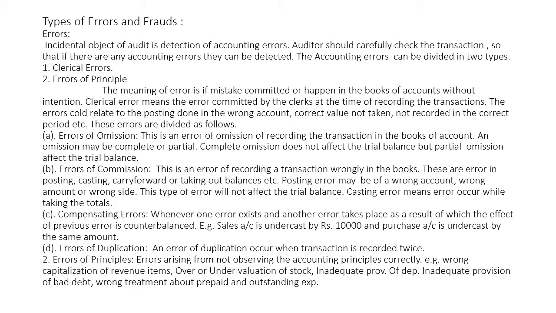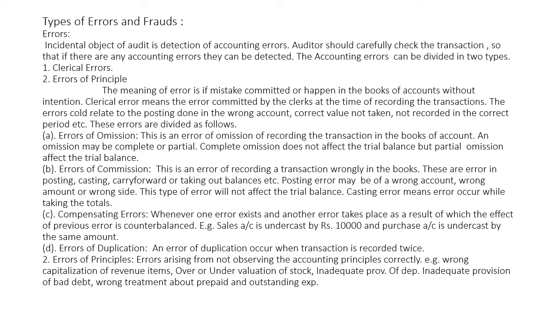For discussing these types of errors, we are required to first see the meaning of error. If a mistake is committed or happens in the books of accounts without intention, such a mistake is called an error.